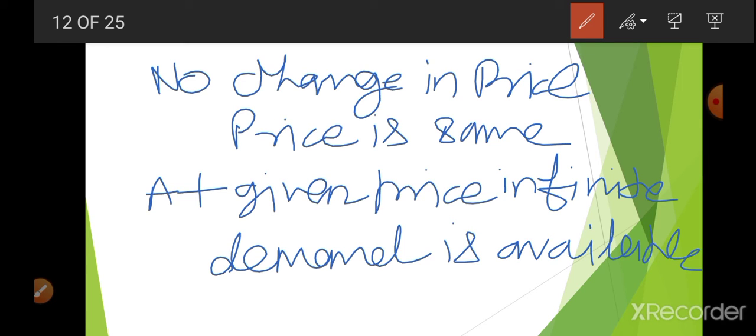So this condition is known as ED is infinite or perfectly elastic.